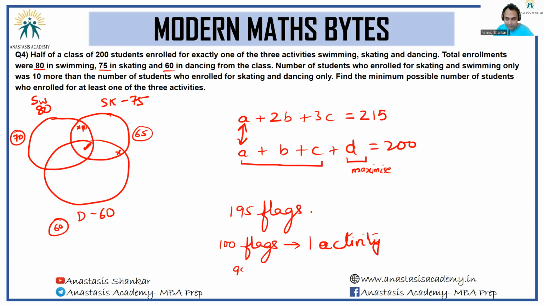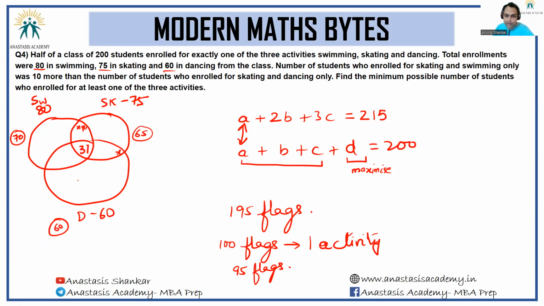So I'm left with 95 flags. For these 95 flags, what is the greatest group that I can have? I can have 31 people doing all three activities if I were to distribute flags in groups of 3. So the greatest possible overlap of all three is going to be 31.